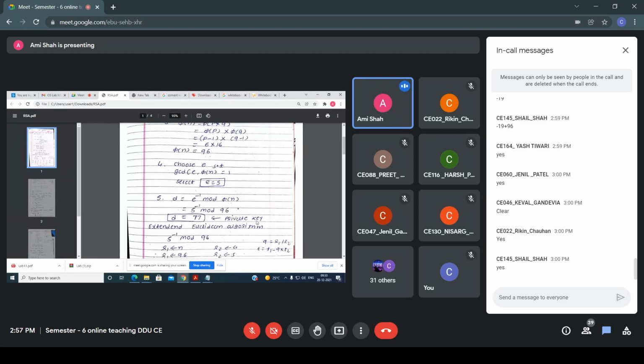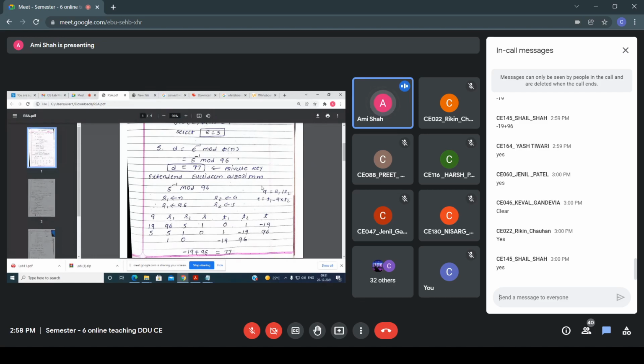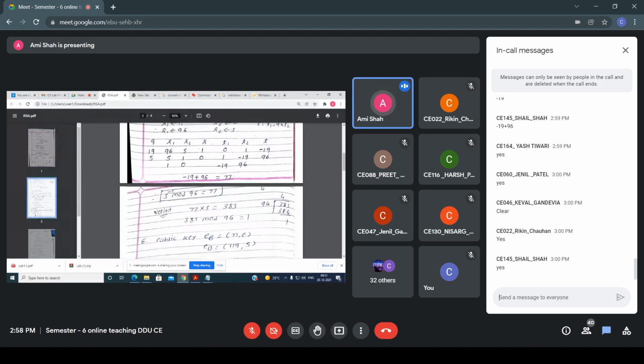Now see, I told you that if Alice wants to send a message to Bob, then Bob performs the key generation algorithm, and Bob generates two keys. Which keys does Bob generate? Public key and private key. Okay. So in this case, this is my private key. So finally here, the public key is what? The n and e, these are the public key.